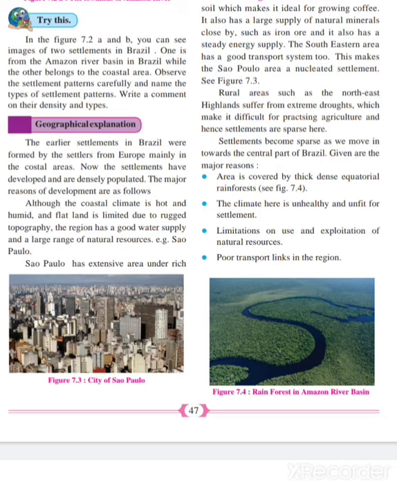Although the coastline climate is hot and humid, the flat land is limited due to the rugged topography. The region has a good water supply and a large range of natural resources, that is Sao Paulo. And that's why agriculture is not carried out in that specific place, because it is being occupied by humans for settlements.